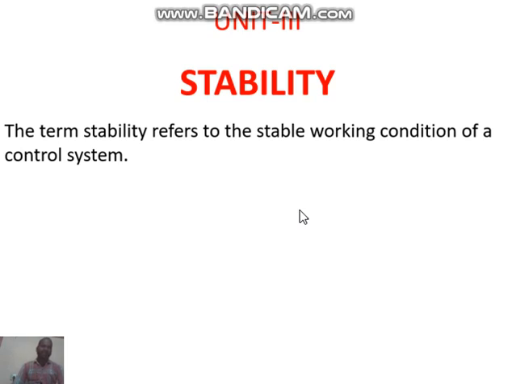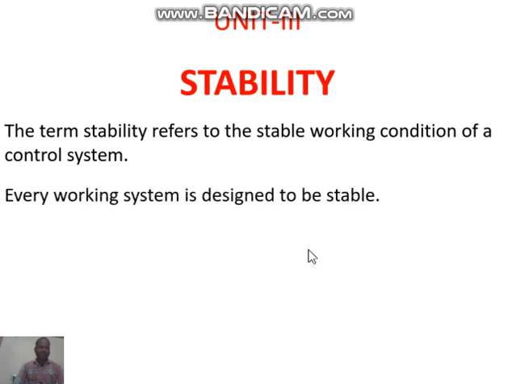It will give 100% output at t equal to 0 seconds, and it will give the same output at t equal to infinity seconds, or t equal to 100 seconds, like that. Then the system is called a stable system. Any control system we design may be stable; otherwise, the system is not in good condition. So every working system is designed to be stable.